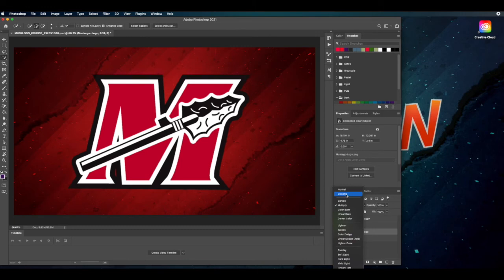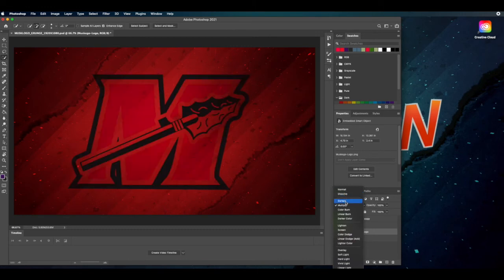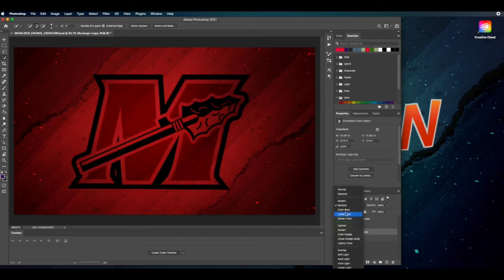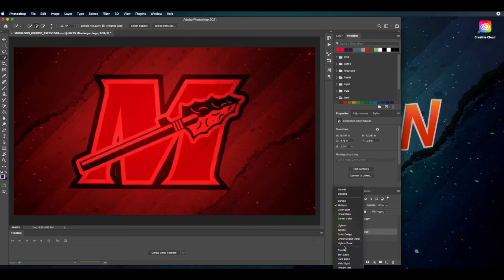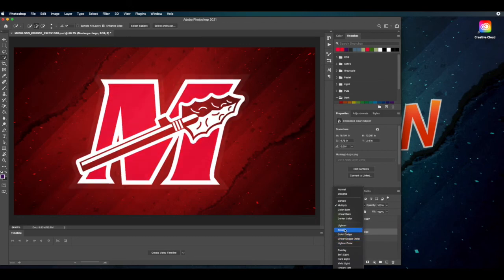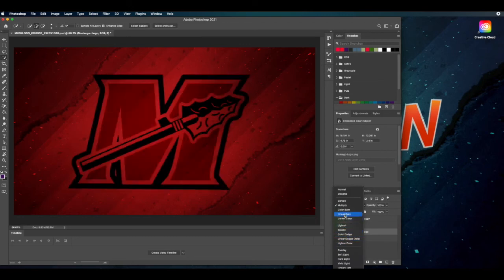But when you change the mode, like darken, color burn, linear, it changes. And the one that we chose was multiply, which means it blends into all the other layers, overlays, etc. So you can see it changes the blending mode, or how it combines with the other layer.